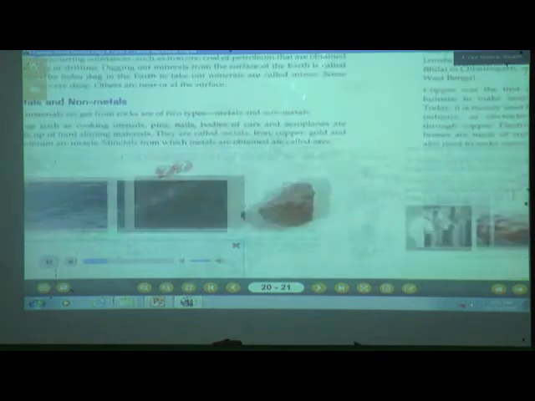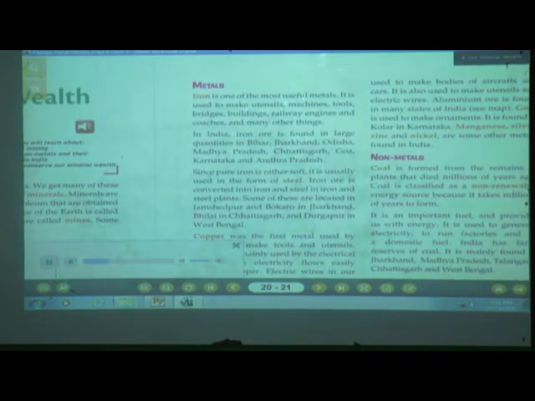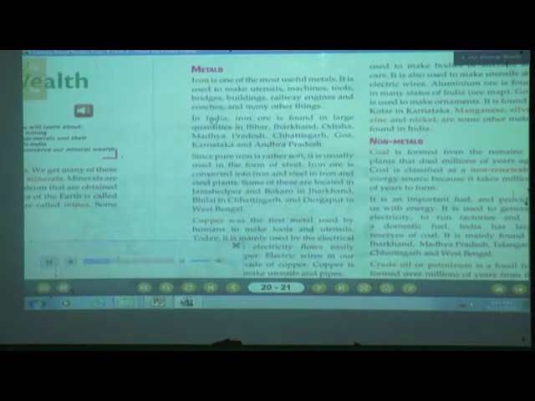It is used to make utensils, machines, tools, bridges, buildings, railway engines and coaches and many other things. In India, iron ore is found in large quantities in Bihar, Jharkhand, Odisha, Madhya Pradesh, Chhattisgarh, Goa, Karnataka and Andhra Pradesh.